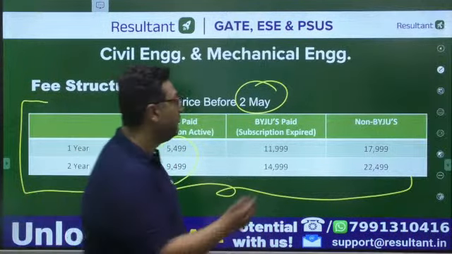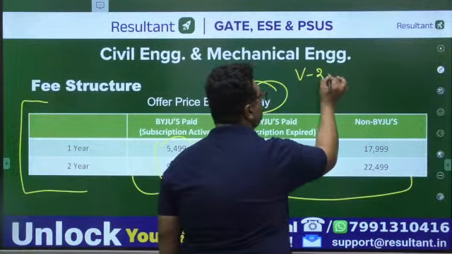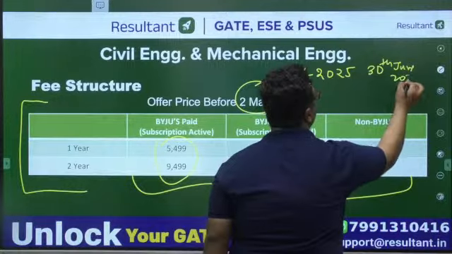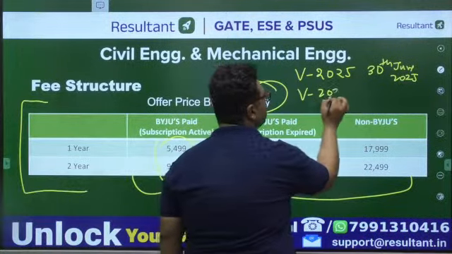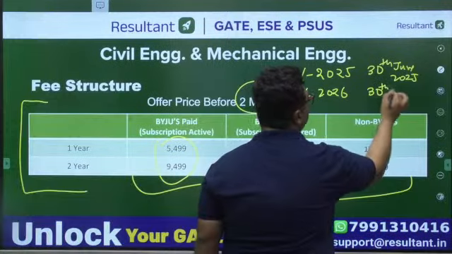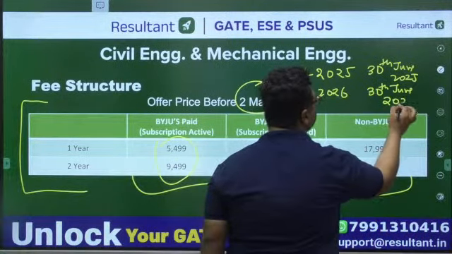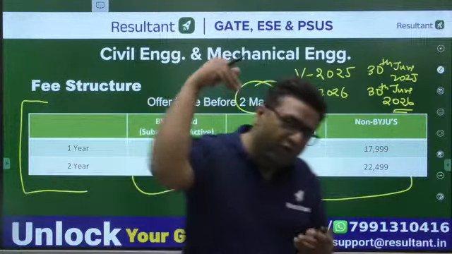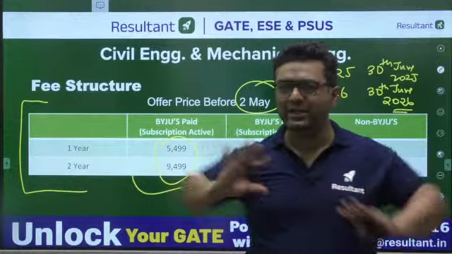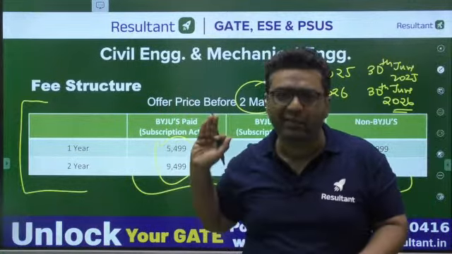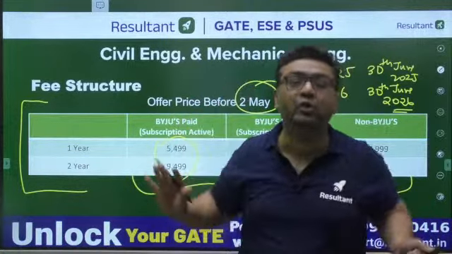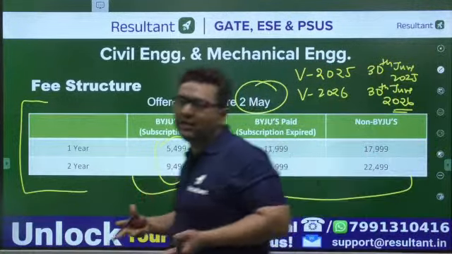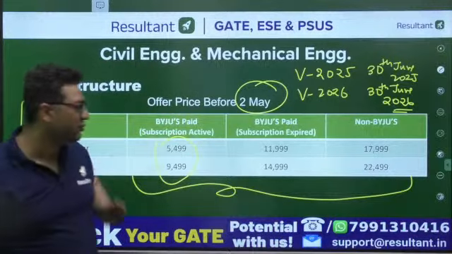And your batch validity for Vision 25 will be 30th June 2025. And guys, for Vision 2026 batch, you will have the validity of 30th June 2026. And the best part is, the students who are going to take 2 years will be able to watch the recording of first year classes also anytime. There is no bar that the batch will be automatically terminated. You will be able to watch that video also. So whatever you attend in 2025, those also you can watch in 2026 if you are a 2-year student. Okay, that is going to be the advantage.